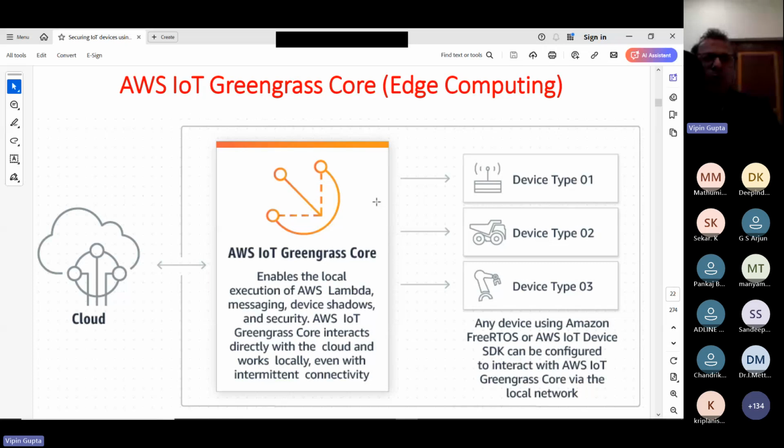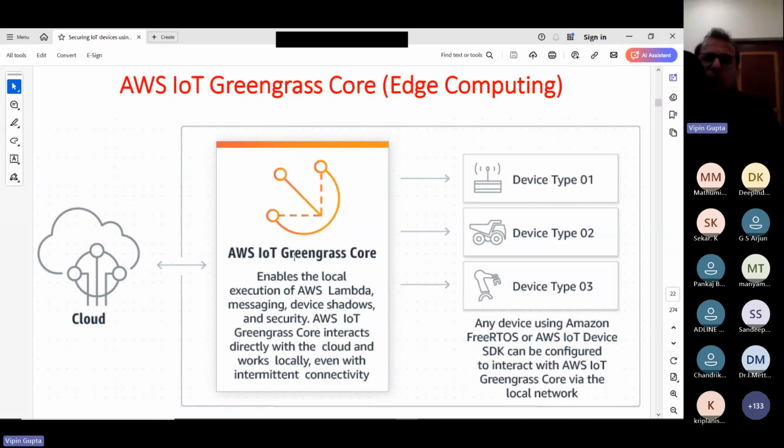So what can we do? Now we know that a Raspberry Pi hardly costs 4 to 5,000 rupees, and it comes with, I think these days, 8 GB RAM. So in one particular village, we can configure one Raspberry Pi, and we can download this software, which is AWS IoT Greengrass Core, and install this software on that Raspberry Pi. Now what will happen? This will become like your mini cloud or edge device.